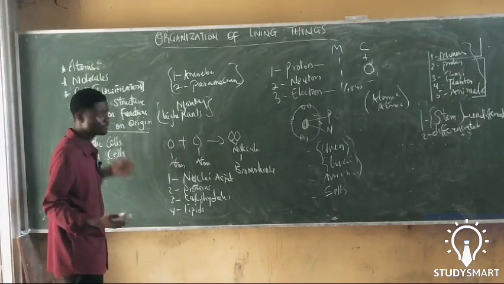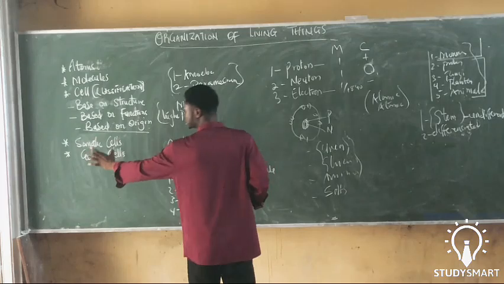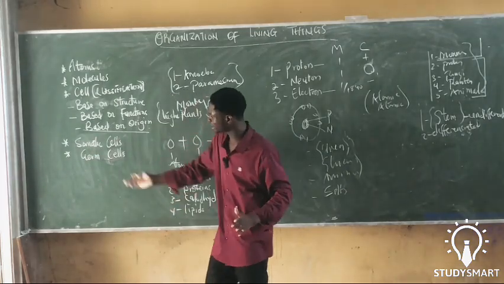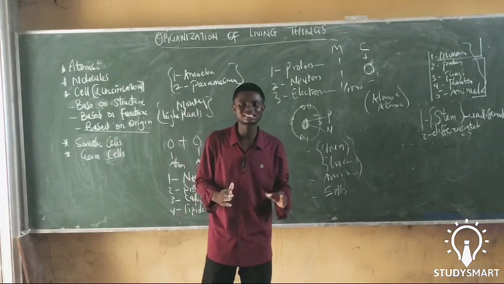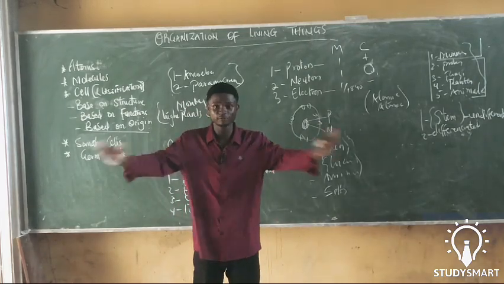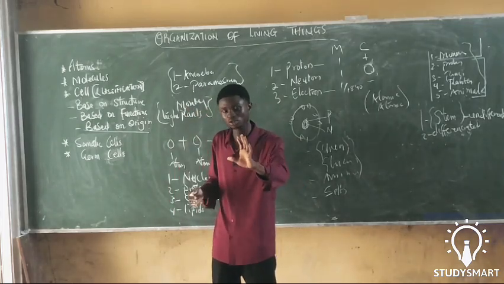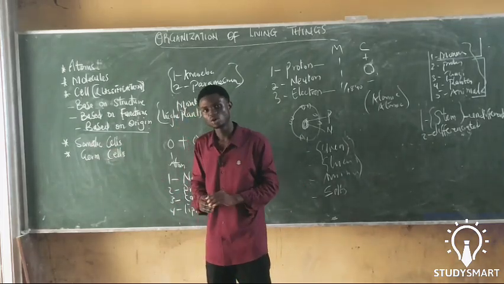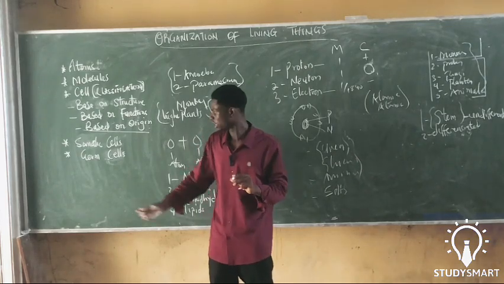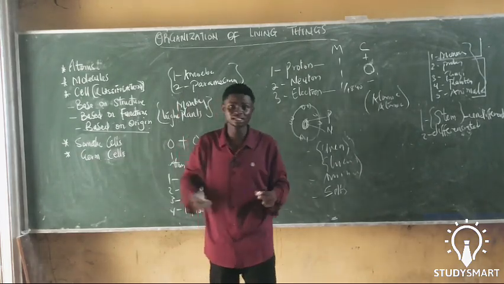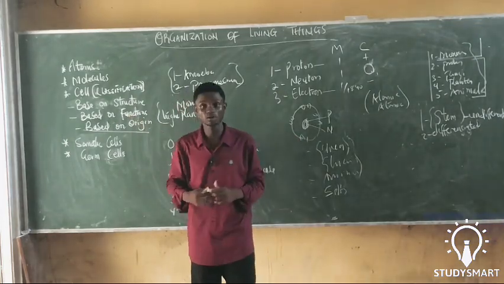So we also have other classifications of cells, which include the somatic cells and the germ cells. Now, what are the somatic cells? The somatic cells are cells that are not included in reproduction. So all other cells in the body that are not included in reproduction are called the somatic cells. While the cells that are responsible for reproduction are called the germ cells. Germ cells can also be called sex cells.